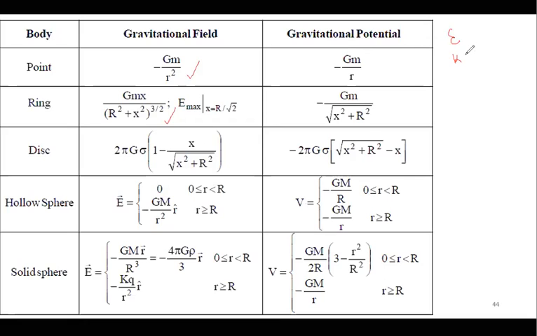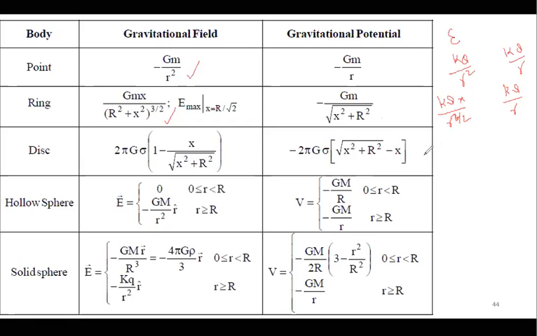So it is kq by r square, and kq by r. Due to a ring, it is kqx by (R square plus x square) to the power 3 by 2. I'm writing capital R square plus x square, with a small r to the power 3 by 2. Potential is again kq by small r, which is the square root of R square plus x square.